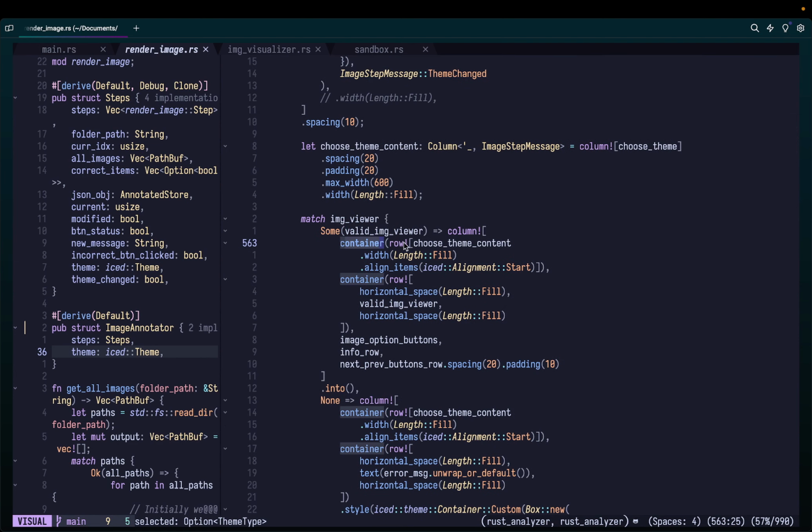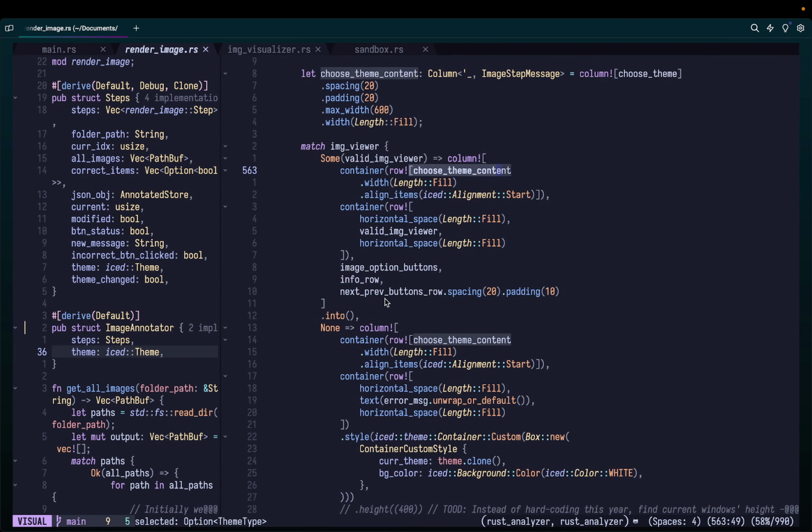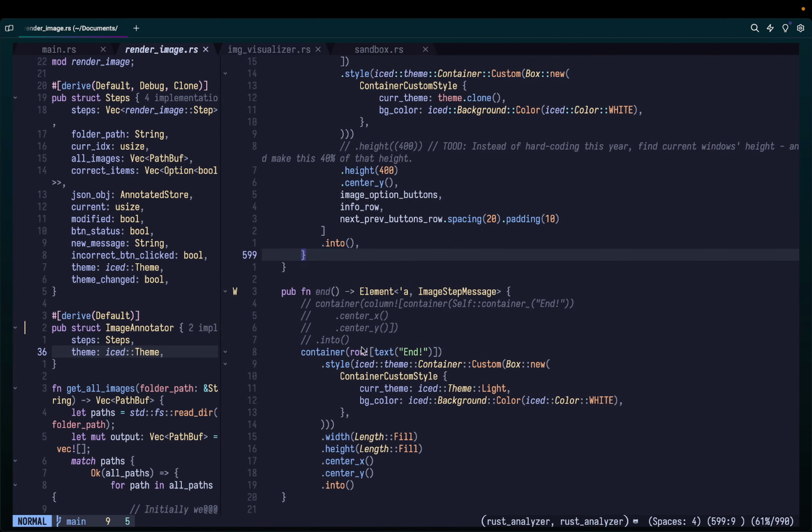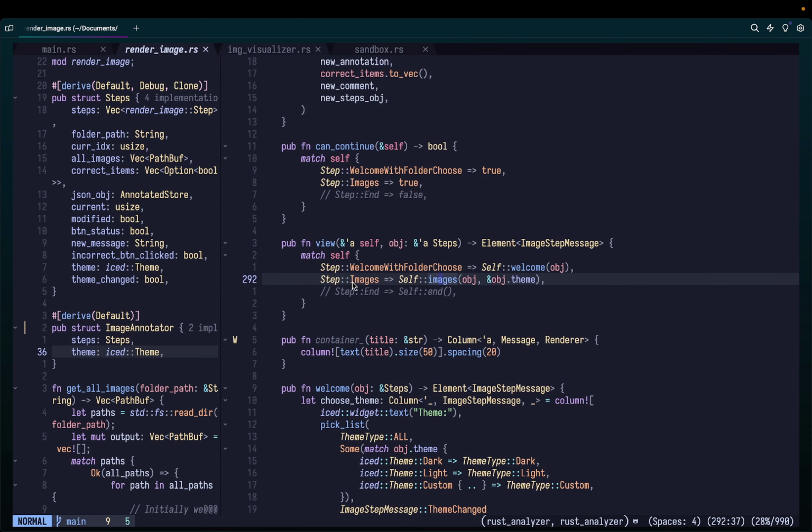And then we have container, as you see, choose theme content, all these things are there. I don't want to go line by line and explain these things, but there's definitely some area of improvement, because I think I was using too much of a row and column at that point of time, and things have changed since then. All right, let's go back.